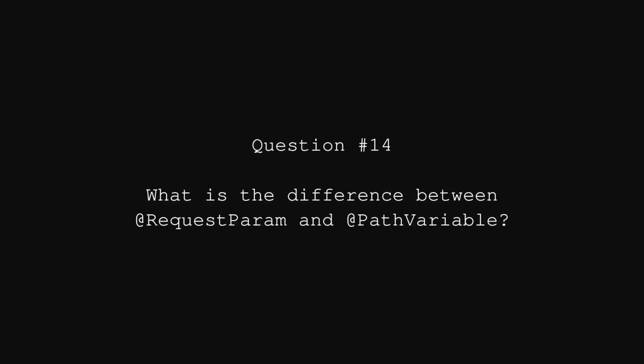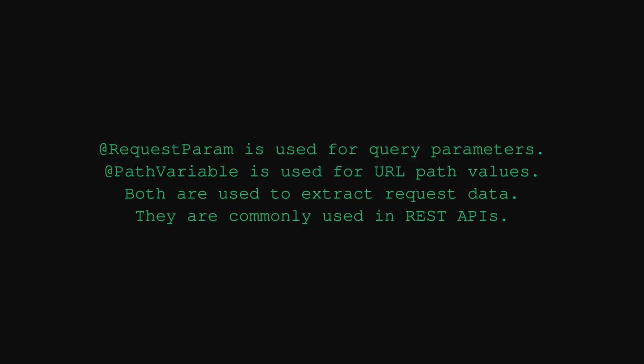Spring interview question. What is the difference between @RequestParam and @PathVariable? @RequestParam is used for query parameters. @PathVariable is used for URL path values. Both are used to extract request data. They are commonly used in REST APIs.